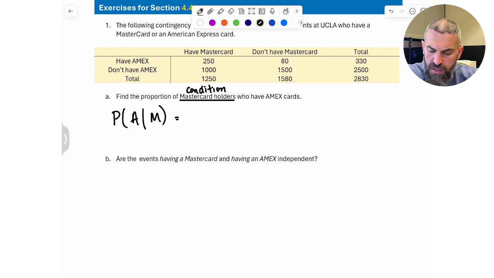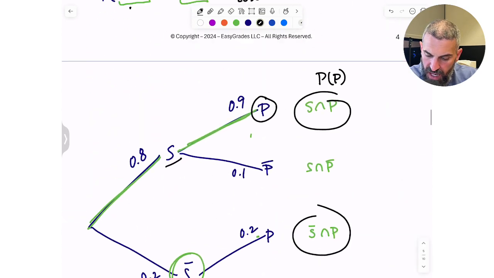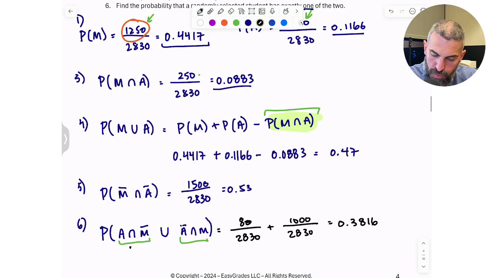And so you would then follow the formula. You would take the intersection over the one that is given, the one here. And we already have this, right? If I go back, we have the intersection. We had found it. It was 0.0883.